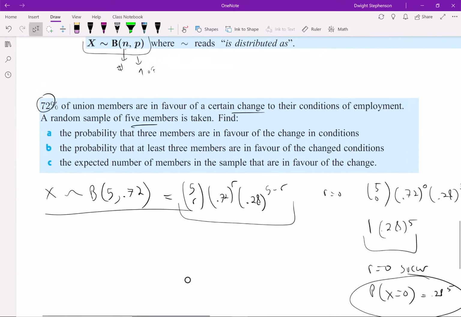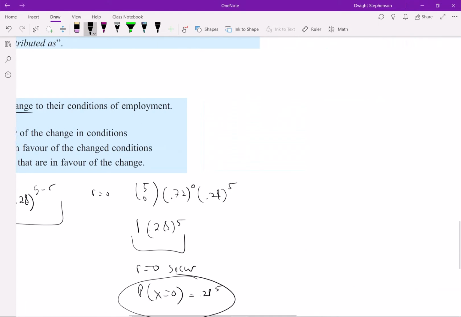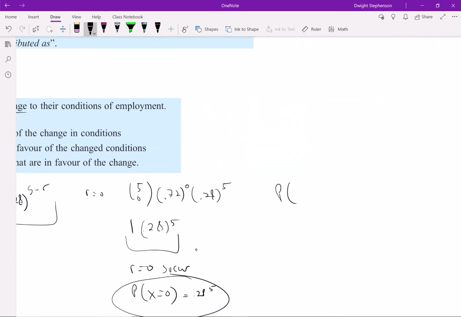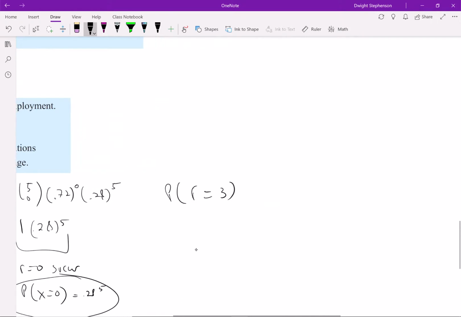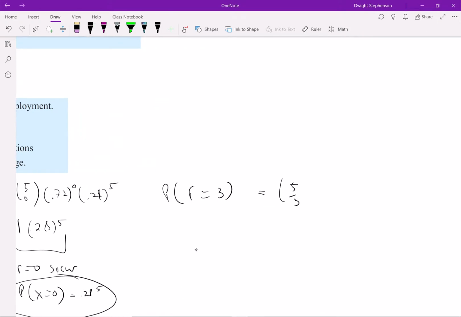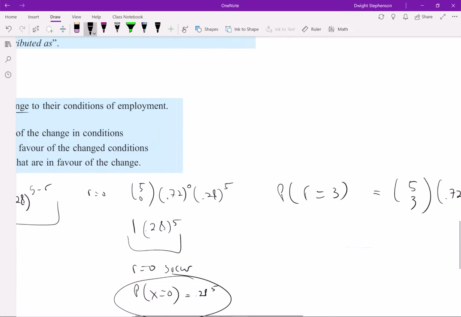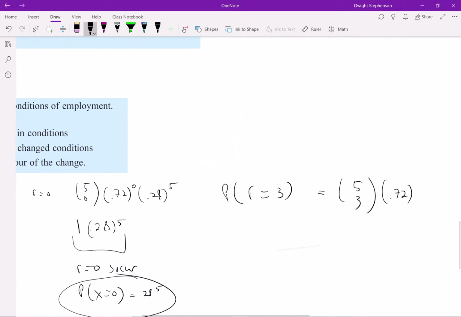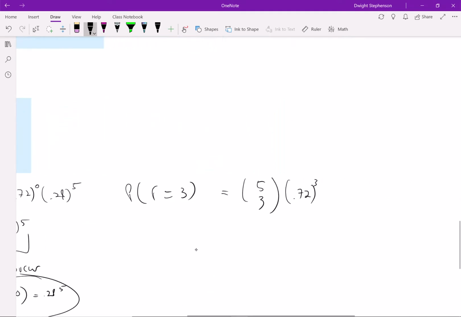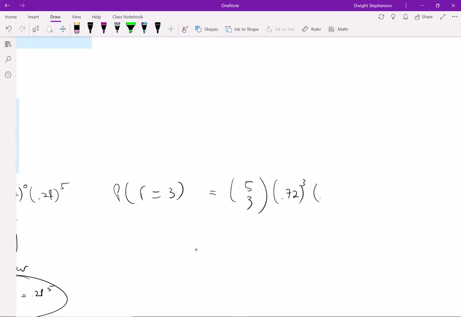Then we could look at the actual questions here. The probability that 3 members are in favor of the change in conditions. In that case, we would want the probability that x is 3, or R is 3, in which case we would have 5 choose 3 times 0.72 to the R, which is 3, times 0.28 to the 5 minus 3, which is 2.